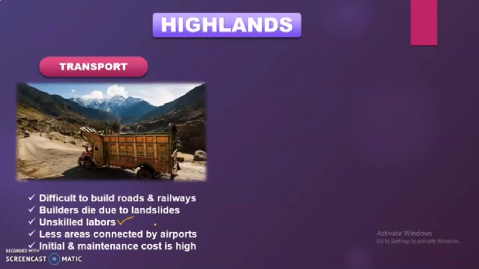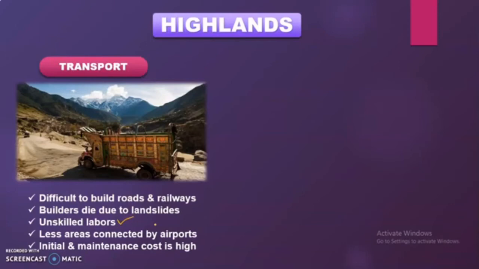Then less area connected by the airports. We know that in our northern areas, we talk about Murree, Nathia Gali or certain areas, there are very few places, might be one or two, where we have the connectivity of airport, because it's not a flatland area, it's a steep slope area. So the process of the airport or the runways is not that much possible. We have, for example, the example of Skardu. From Skardu to Hunza, now we have flights. So this is one example because of the airport activity over there. Otherwise, in the other northern areas there is no airport or runway.